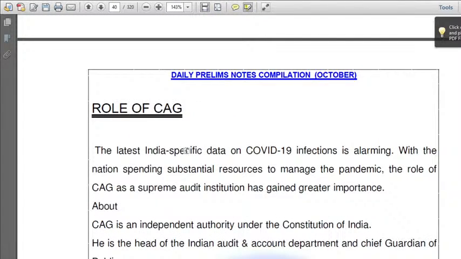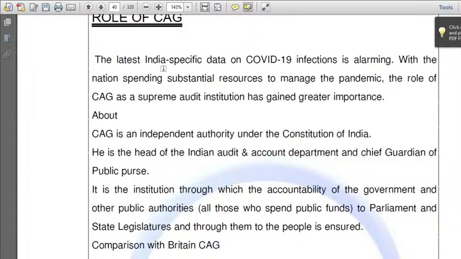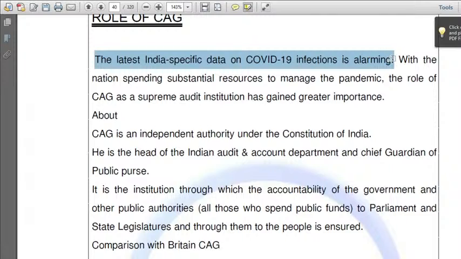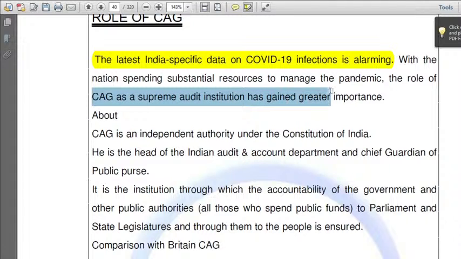Now let us move towards another topic. Role of CAG. Now who is CAG? Comptroller and Auditor General of India. Why is it in the news? The latest India-specific data on COVID-19 infections is alarming. Since the cases were increasing, the data is very alarming. That means the government should be more alert and more responsive towards the situation and citizens. With the nation spending substantial resources to manage the pandemic, the role of the Comptroller and Auditor General of India as a supreme audit institution has gained great importance.